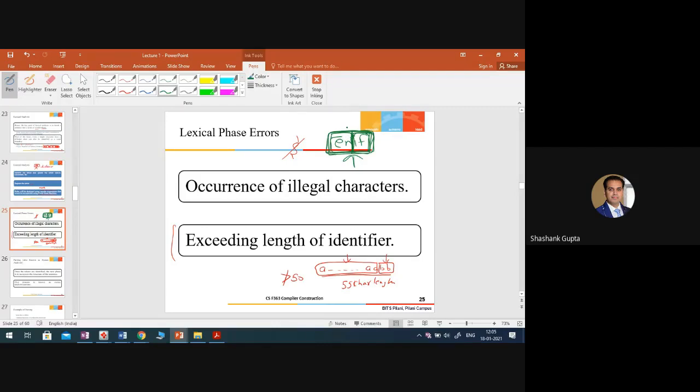If I have written something like this, as soon as I have read A, even if we don't assume white spaces here, as soon as I have this assignment operator, the lexical analyzer says, I have hit another class of the operator, another class which does not match with this class. That means this is a word boundary. So this is how the lexical analyzer works on the basis of the word boundaries.